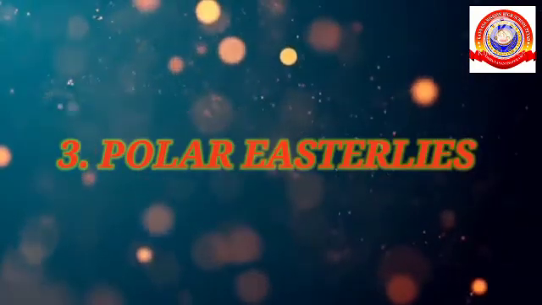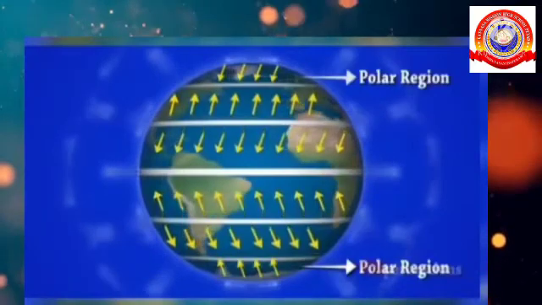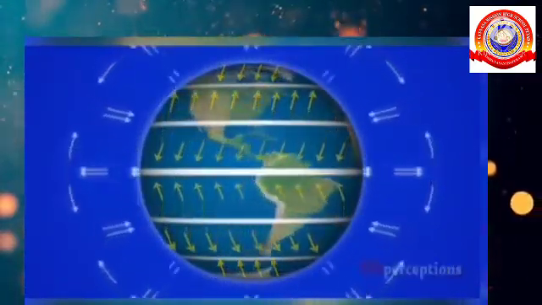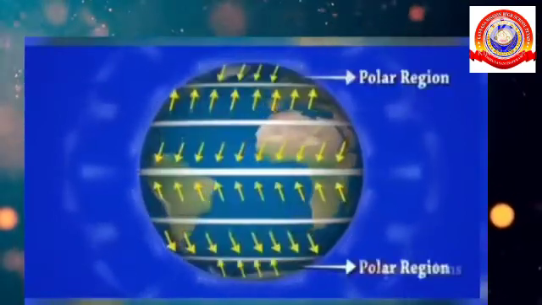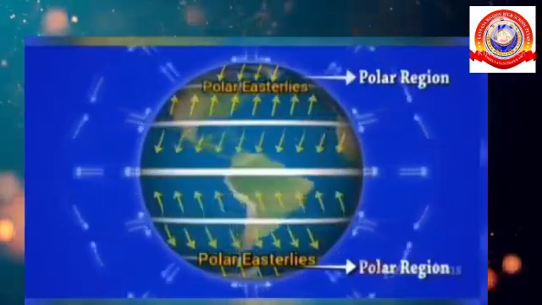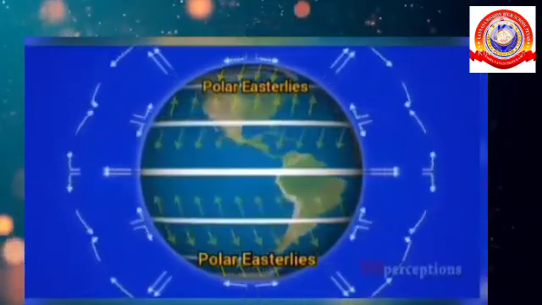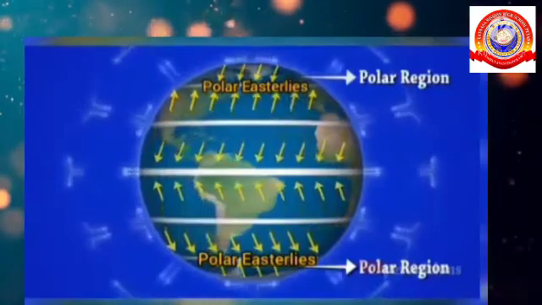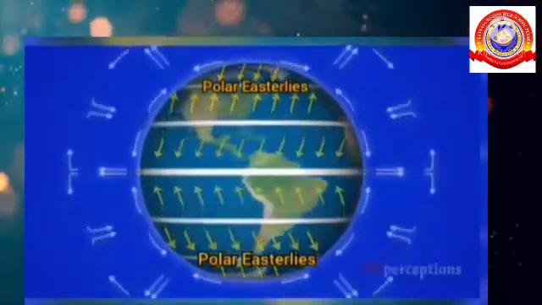Last one is polar easterlies. The polar winds are the cold winds that blow from the polar high pressure areas towards the subpolar low pressure belts. These winds blow from the east in both the hemispheres due to the Coriolis force. Hence, these are known as polar easterlies.